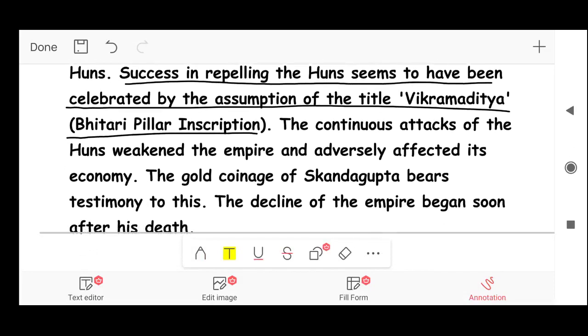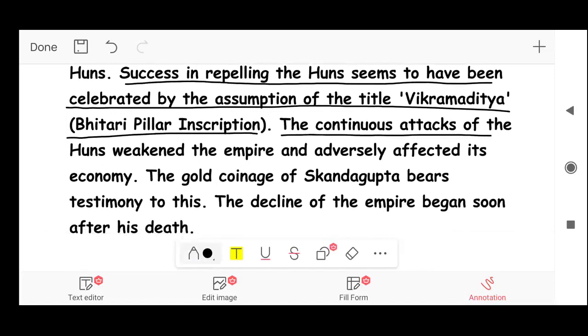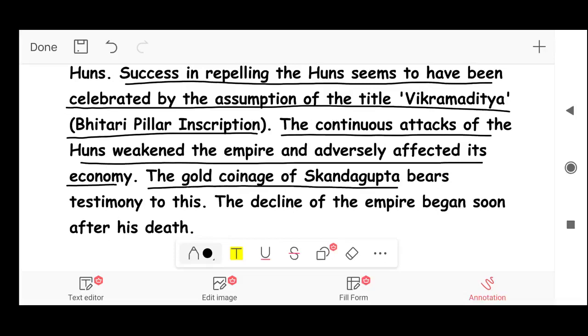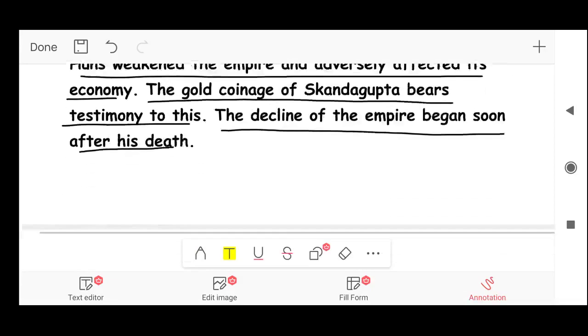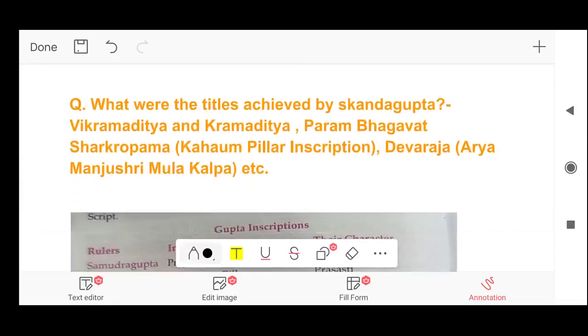But the continuous attacks of the Huns weakened the empire and adversely affected its economy. The gold coinage of Skandagupta bears testimony to this. The decline of the empire began soon after his death. Next question: what were the titles achieved by Skandagupta?